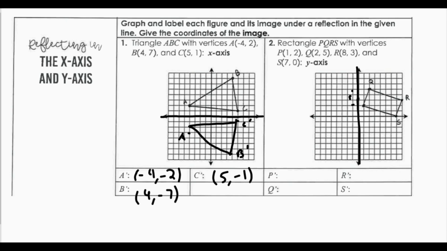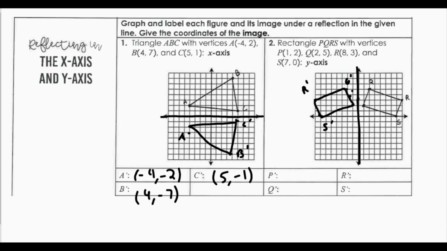Q prime would be 2 spaces from my line of reflection because Q is 2 away from my line of reflection, so that would be right here. So that's Q prime. R is 8 spaces away from my line of reflection, so that's going to be 8 spaces away here, and this will be R prime. And then S is 7 spaces away from my line of reflection, so I'll count 7 spaces, and this is S prime. So now this is my image, which is rectangle P prime, Q prime, R prime, and S prime.